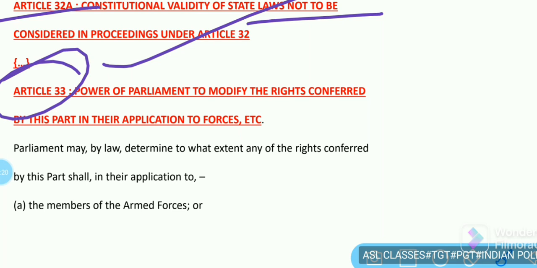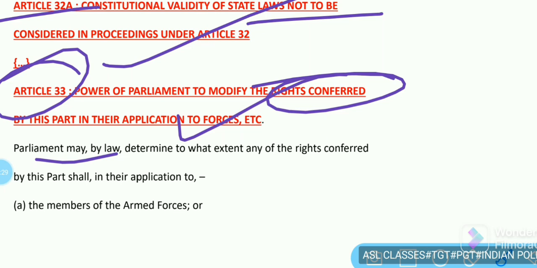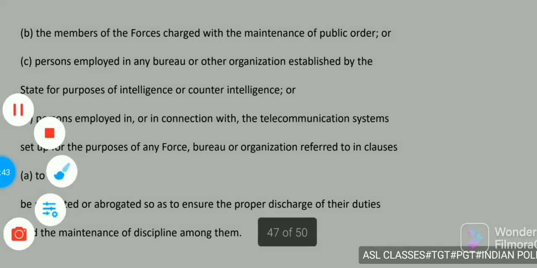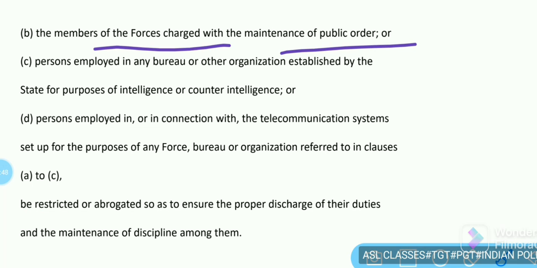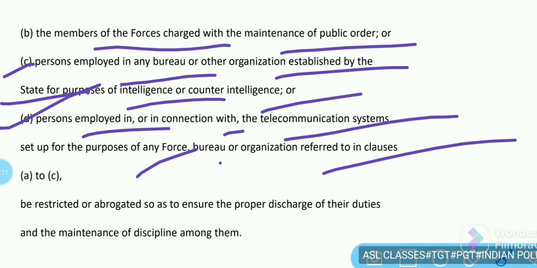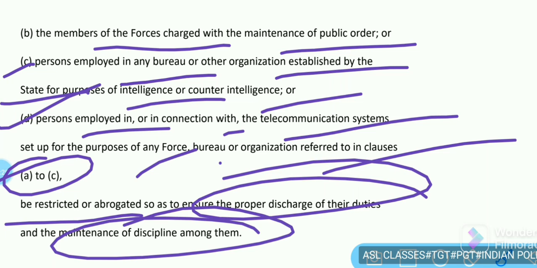Article 33 says the power of Parliament to modify the rights conferred by this part in their application to forces, etc. Parliament may, by law, determine to what extent any of the rights conferred by this part shall, in their application to the members of the armed forces, or the members of the forces charged with the maintenance of public order, or persons employed in any bureau or other organization established by the state for the purpose of intelligence or counterintelligence, and persons employed in or in connection with the telecommunication system set up for the purpose of any force, bureau, or organization referred to in clauses A to C, be restricted or abrogated so as to ensure the proper discharge of their duties and to maintain discipline among them.